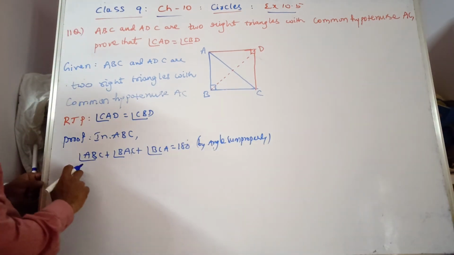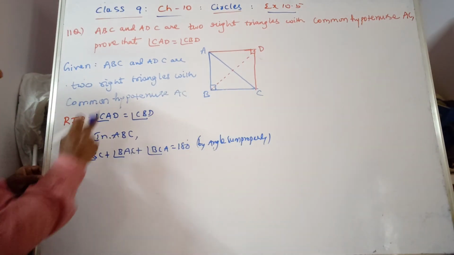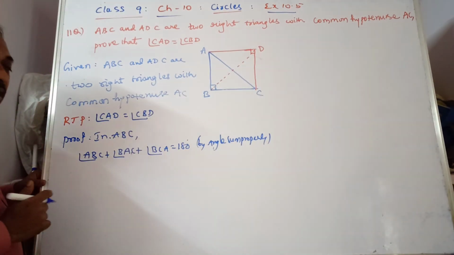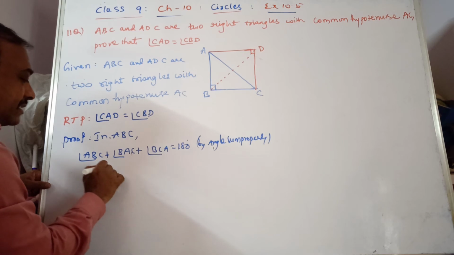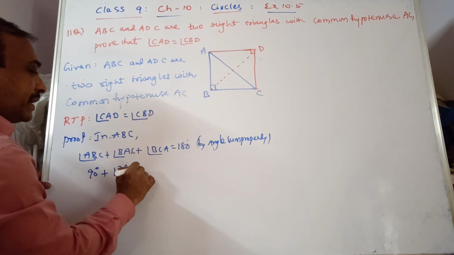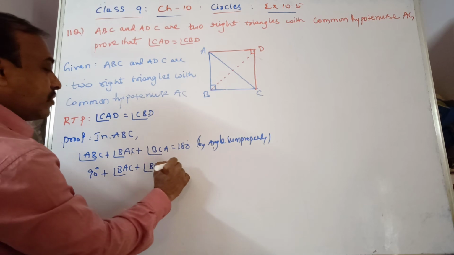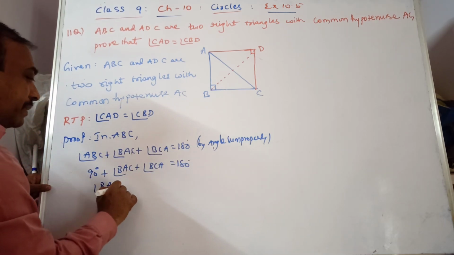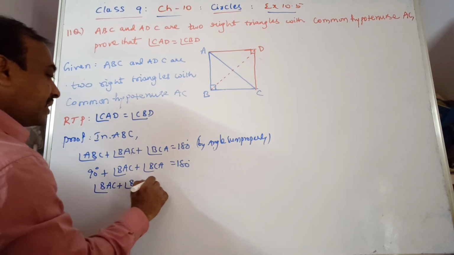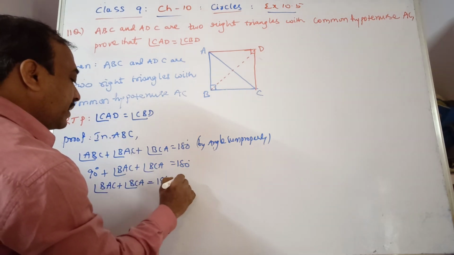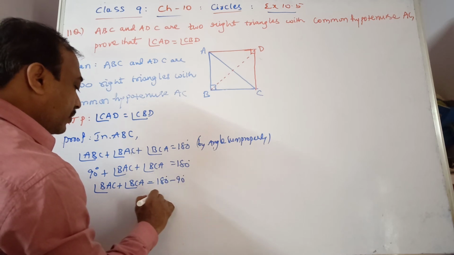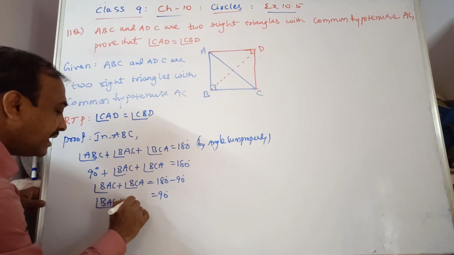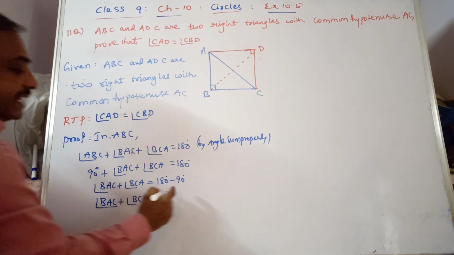Now you see, ABC is a right triangle with common hypotenuse AC, so angle B is 90 degrees. So 90 degrees plus angle BAC plus angle BCA is equal to 180 degrees. Transpose 90 to that side. Angle BAC plus angle BCA is equal to 180 degrees minus 90, which is 90 degrees.